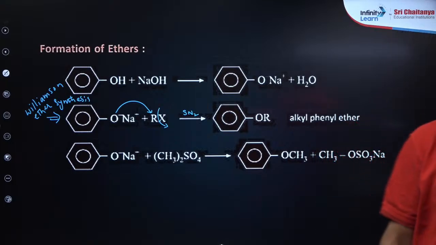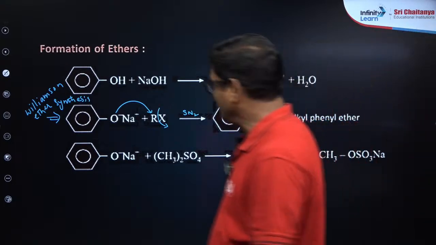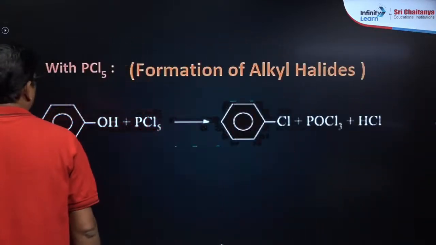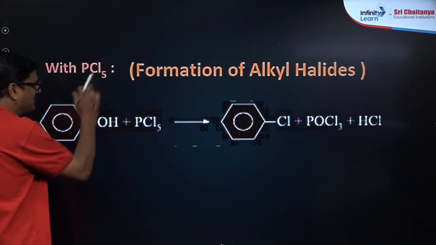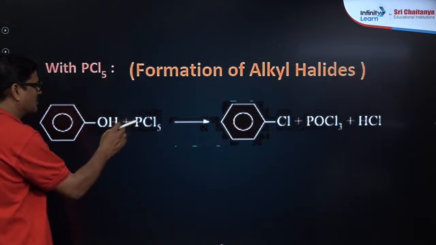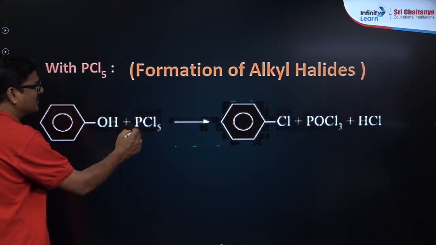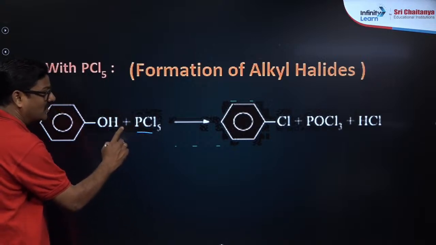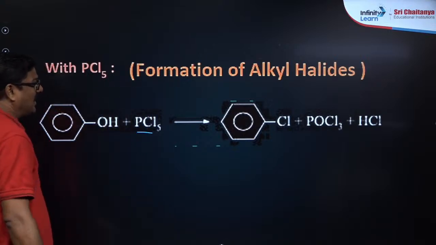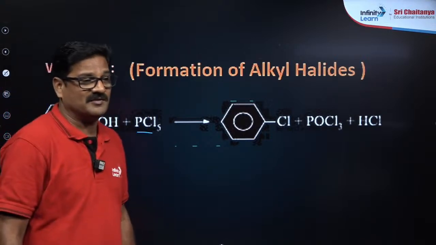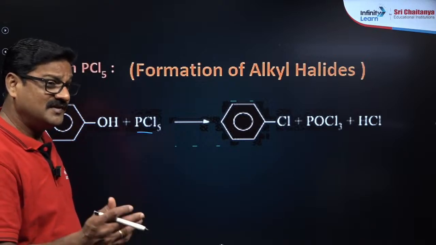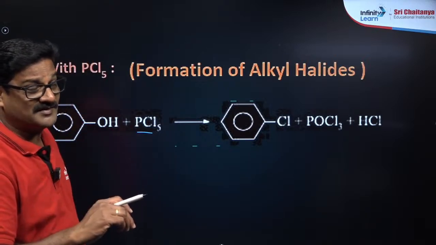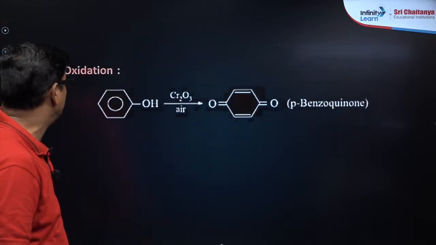Okay, very good. Next reaction: when it reacts with PCl5, you are going to get chlorobenzene, because PCl5 is a chlorine donor, so POCl3 and HCl are formed. And it will also react with PCl3, and the same product is formed.